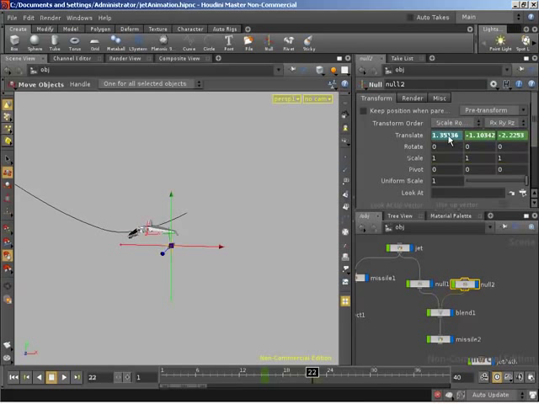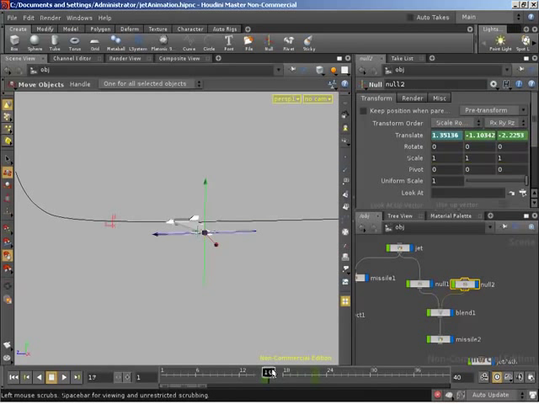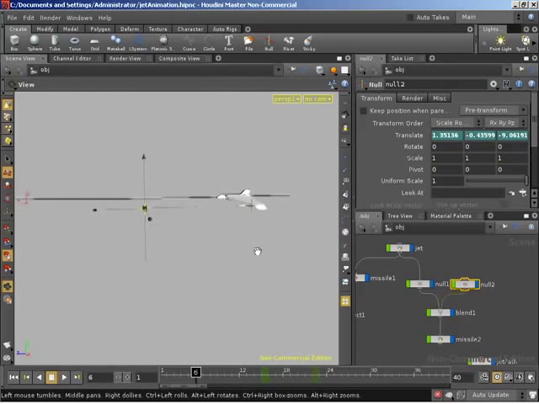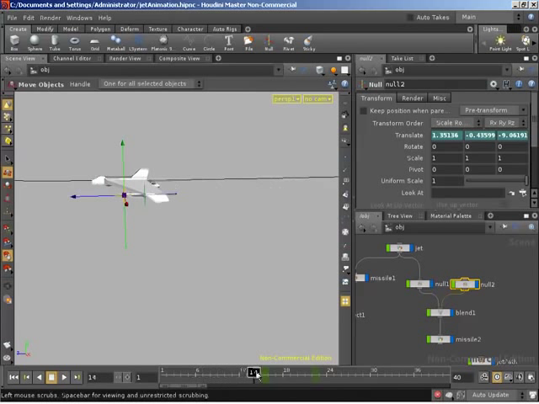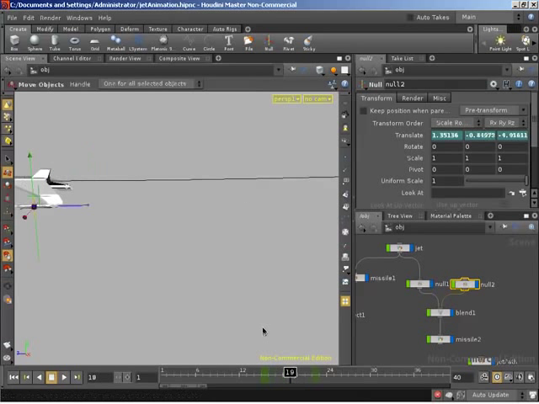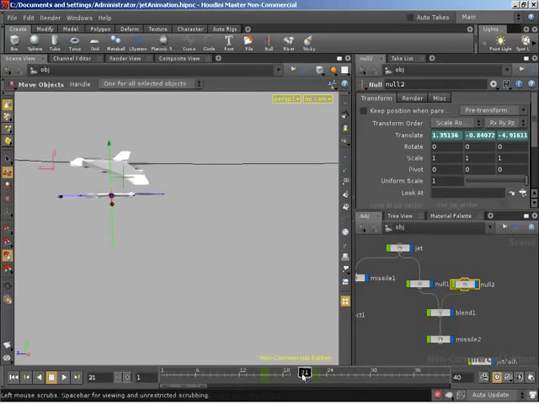X wasn't keyed because we haven't changed the value in X since our other keyframe. So now the missile follows the jet. As we hit frame 15, we switch over to the null, and we start dropping down.